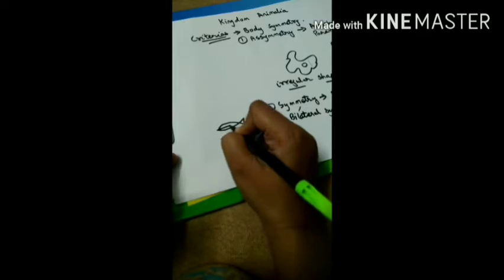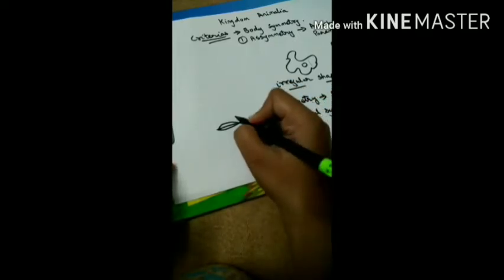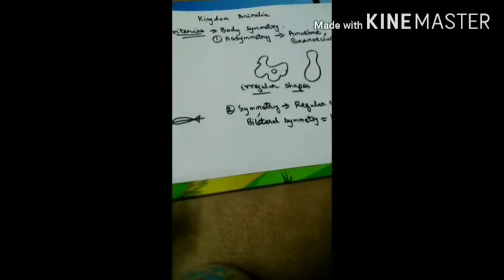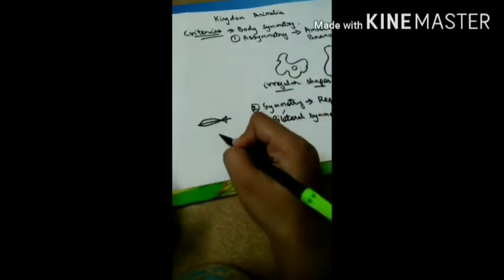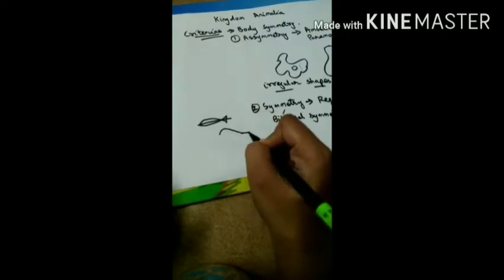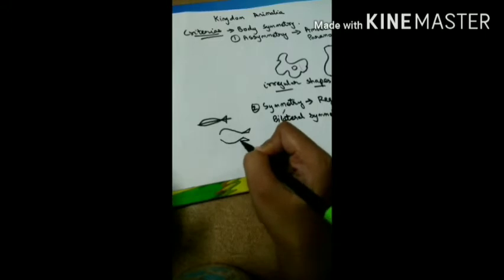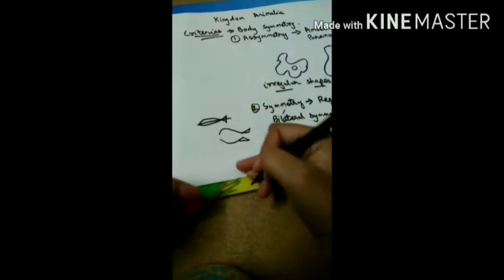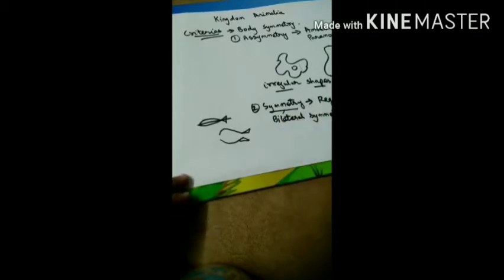If I divide this fish body into two parts, both parts are of regular shape. They are not irregular like amoeba and paramecium, which means this is half and this is also half. So both are symmetrical, which is known as regular shape. So this is body symmetry.